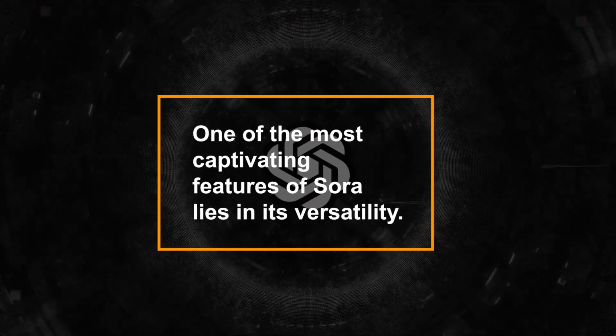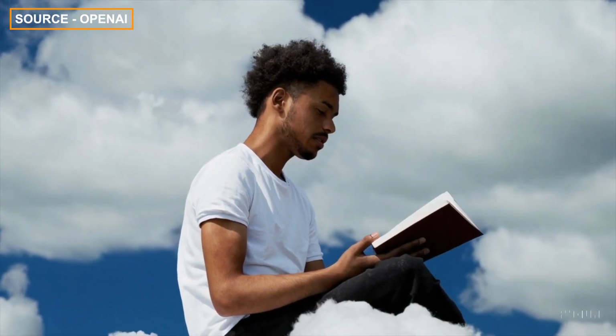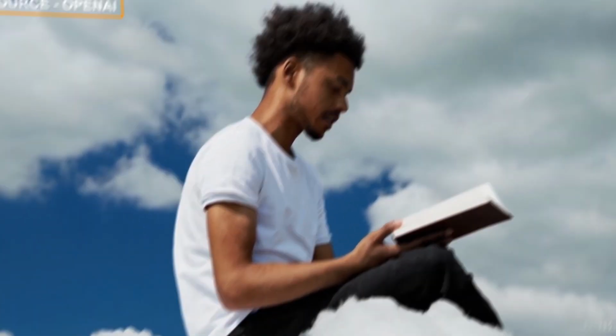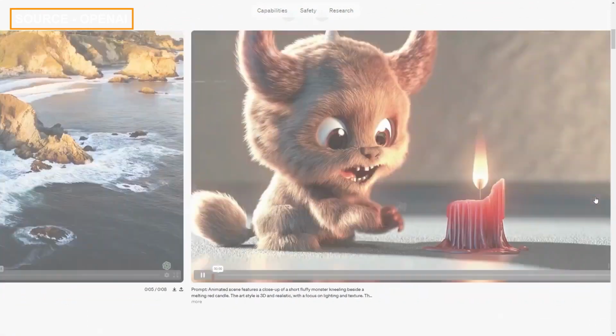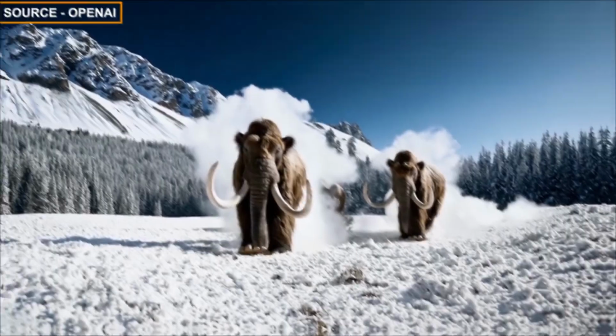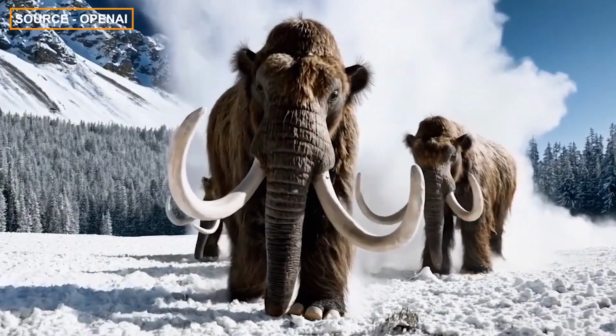develops. One of the most captivating features of Sora lies in its versatility. The model goes beyond generating small video clips, extending its capability to produce videos lasting up to a minute. This gives a variety of storytelling possibilities, from capturing a lady walking down a neon-lit street in Tokyo, Japan, to portraying the royal stride of woolly mammoths in a snowy landscape.